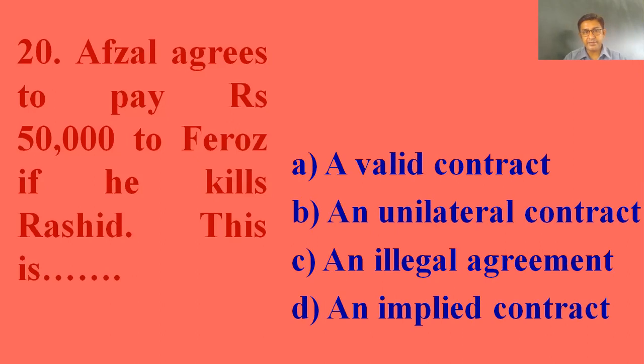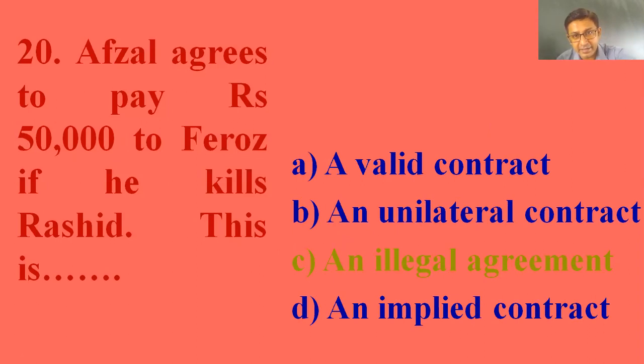Illegal, it's an illegal activity to harm a person. Whatever the consideration is going to be received, 50,000, the consideration is illegal, and the object to harm a person is illegal. So overall, the agreement is considered an illegal agreement. The answer is C, illegal agreement.